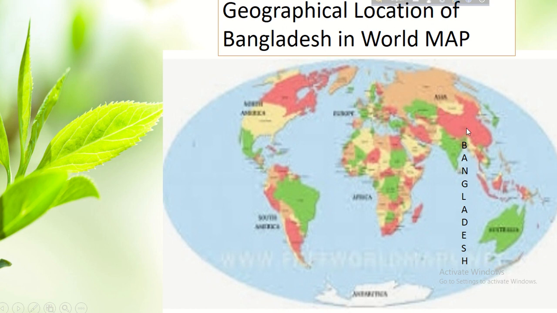Here are the 7 continents: Asia, Europe, Africa, North America, South America, Australia and Antarctica. Here this is the Indian Ocean and here is the Bay of Bengal. As we know, the Bay of Bengal is a channel of the Indian Ocean.